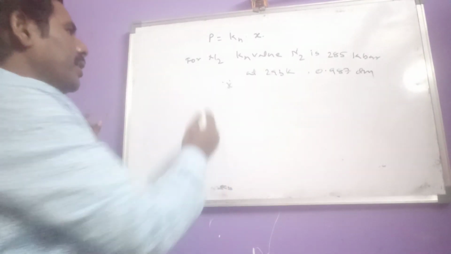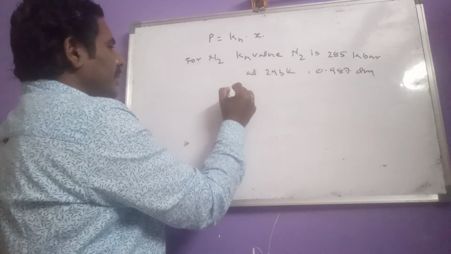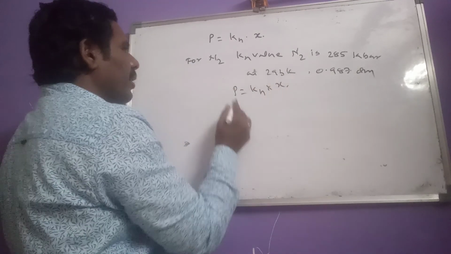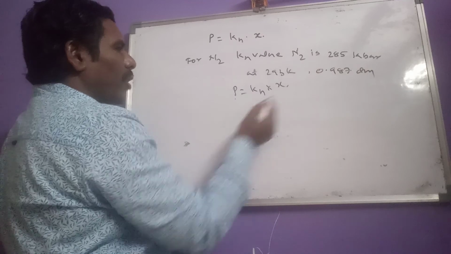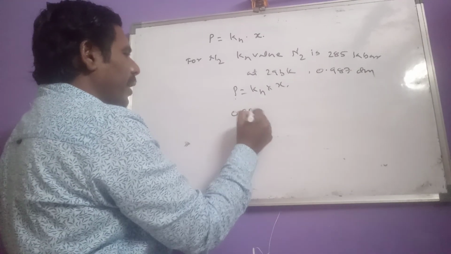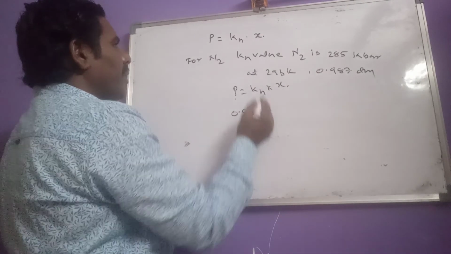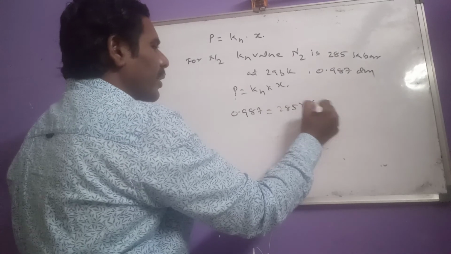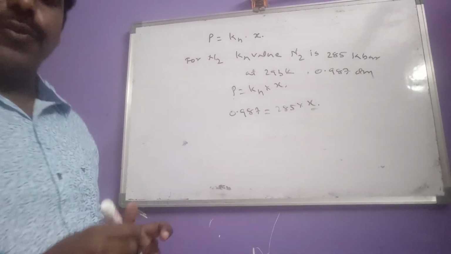Now the formula is P equals KH into mole fraction. Partial pressure we consider as 0.987 equals the KH value given, 285, times mole fraction. Therefore we have to determine the mole fraction.